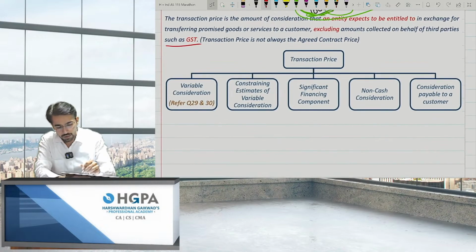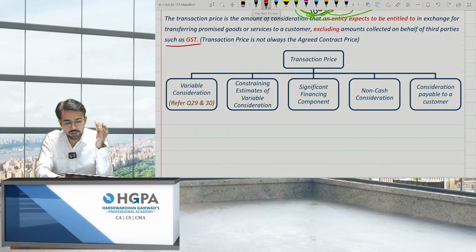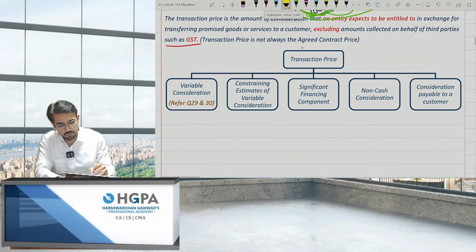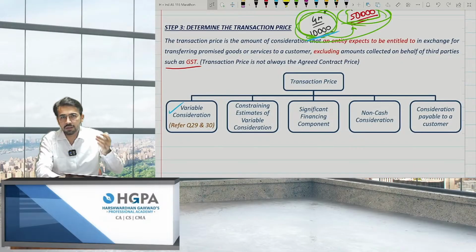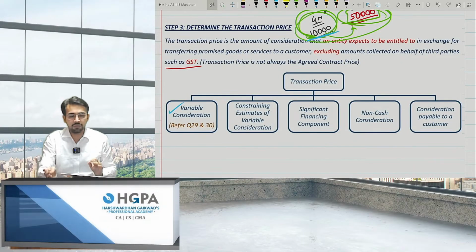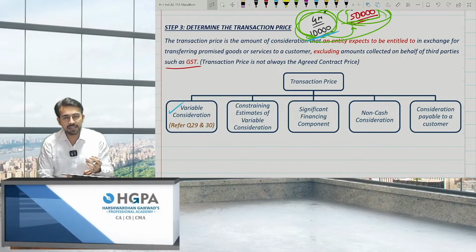So basically, as I told you, IND AS 115 actually starts from step 3. First 2 steps were very regular. Third, fourth, fifth are very important, right? So the transaction price. What is the transaction price basically? The example which I gave you, there is 10,000. It was variable consideration, right? If you make the book in 4 months, obviously only at that point of time I'll give you. If not, then I'll not pay you, right? So this is basically variable consideration.